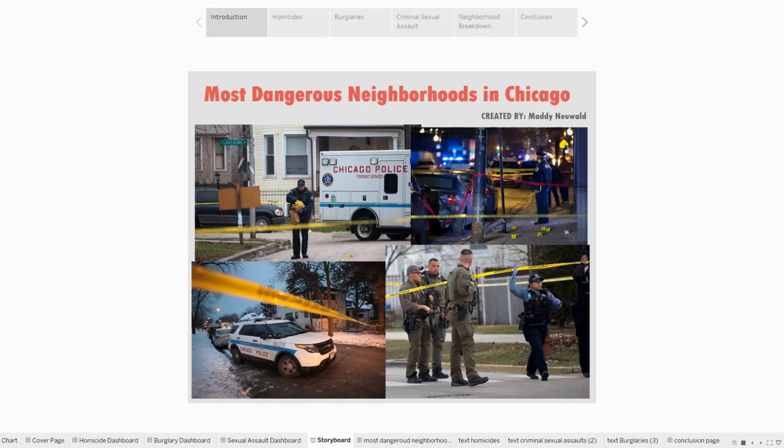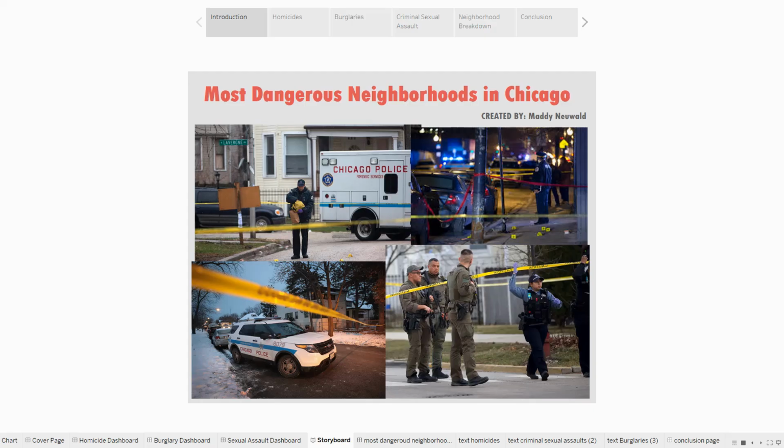I wanted to use the Chicago crime data set that we were provided, and I wanted to explore the most dangerous neighborhoods in Chicago. So going into this project, I really wanted to learn about the different districts and areas that had the most amount of crimes and kind of give it a visualization so people could understand which areas had the highest amount of specific crimes.